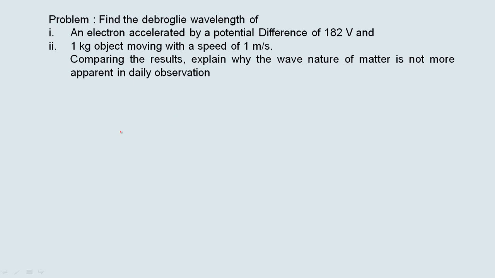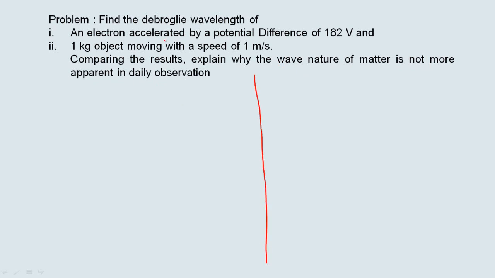What is the reason for it? To understand this, we take this problem: find the de Broglie wavelength of an electron which is accelerated by a potential difference of 182 volts, and of a 1 kg object moving with a speed of 1 meter per second. Comparing the results, explain why the wave nature of matter is not apparent in our daily observation.